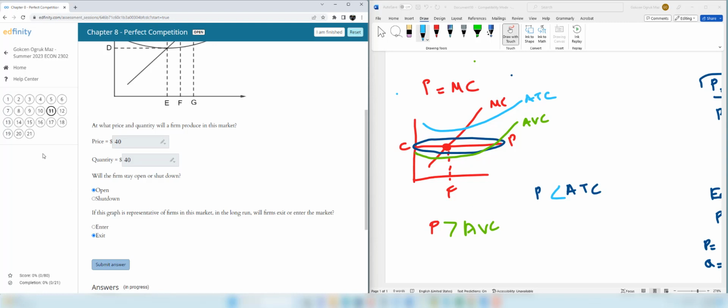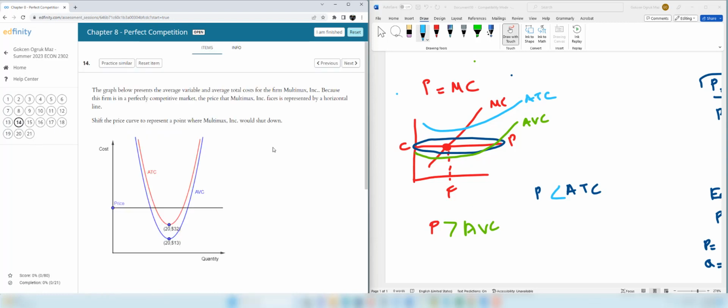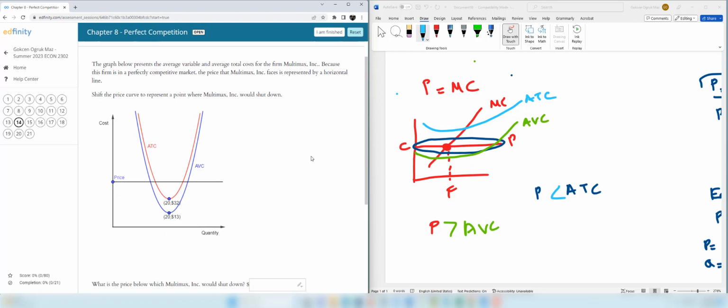And the last question I'm going to solve is question 14. The graph below presents the average variable and average total cost for the firm Multimax Inc. Because this firm is in a perfectly competitive market, the price that Multimax Inc. faces is represented by a horizontal line. Shift the price curve to represent a point where Multimax would shut down.